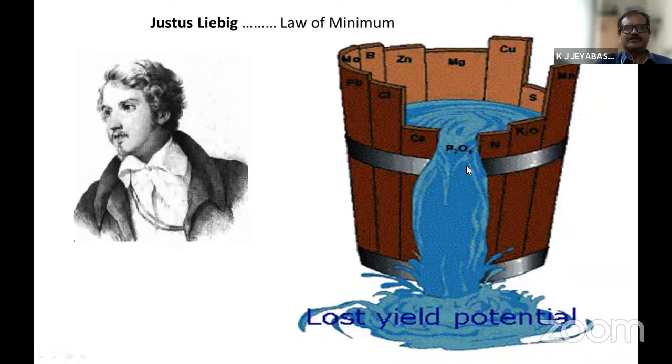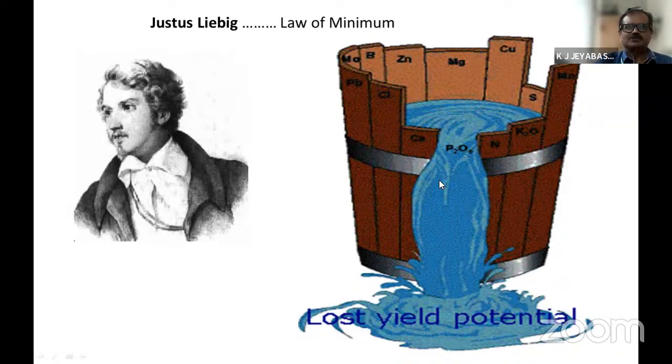Because of this limiting nature, the yield is restricted up to this, though all the other nutrients are present in excess quantity. Because this particular nutrient is at the lowest level, the yield is this much only. You cannot increase the yield. So here comes the balanced nutrition.